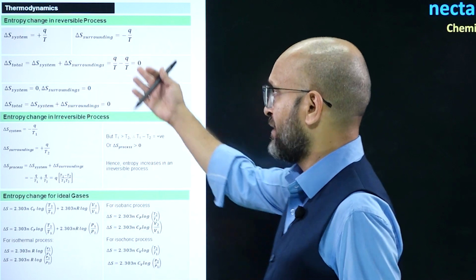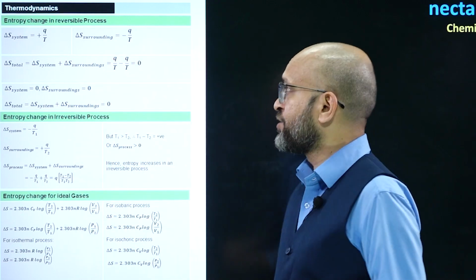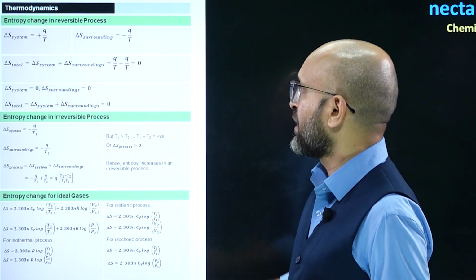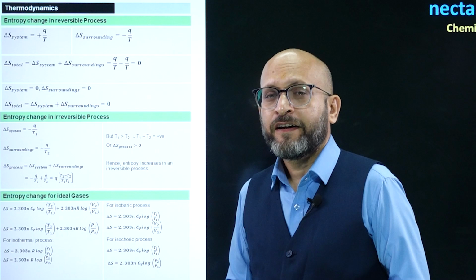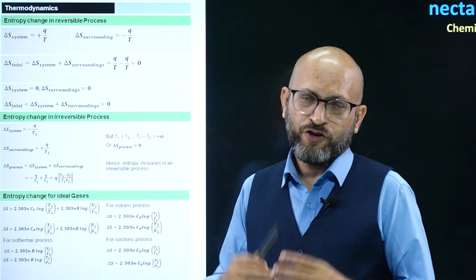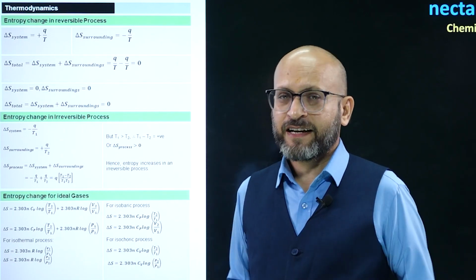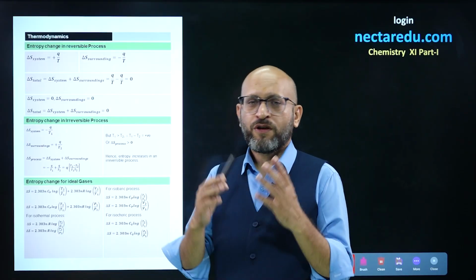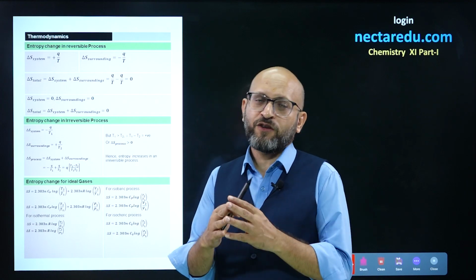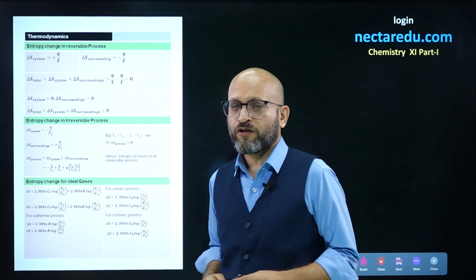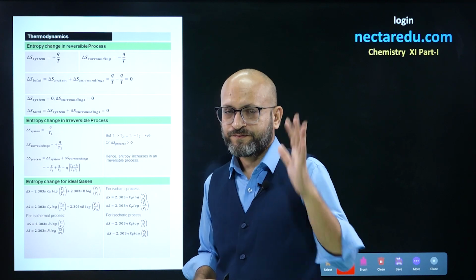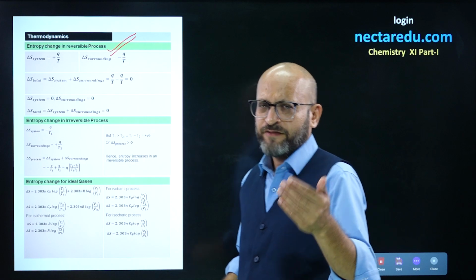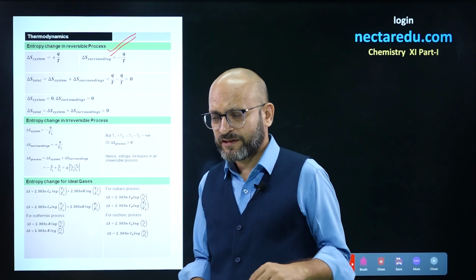That is what has been mentioned over here. If you take entropy change for the system as Q by T, and for the surrounding you take minus Q by T, you add both of them, Q by T plus, in the brackets, minus Q by T, you will get 0. So, entropy change of the system plus surrounding equals 0. So, overall entropy change of the universe equals 0 for a reversible thermodynamic process. Mostly we are talking about adiabatic process.